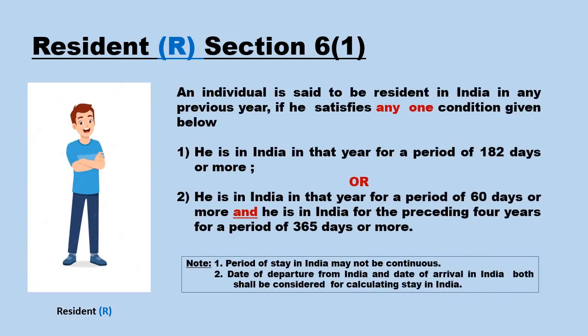An individual is said to be resident in India in any previous year if he satisfies any one condition given below. He is in India in that year for a period of 182 days or more, or he is in India in that year for a period of 60 days or more, and he is in India for the preceding 4 years for a period of 365 days or more.